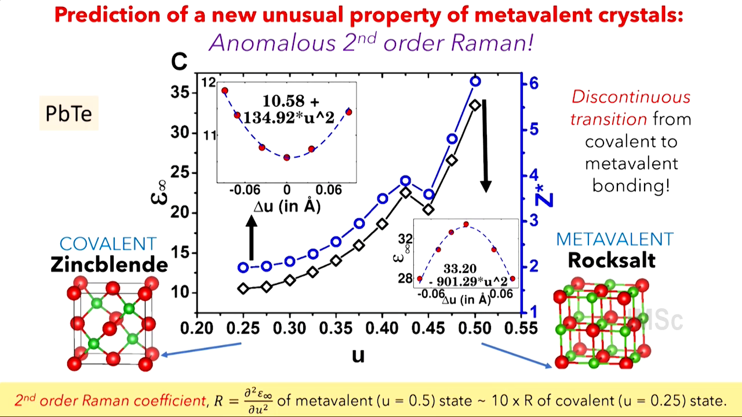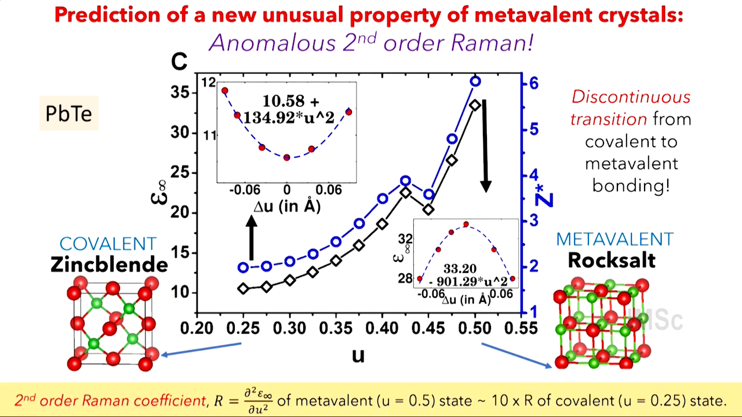In fact, now we can look at the evolution. It's a structural evolution from covalent state to metavalent state, and look at the epsilon infinity, the dielectric constant, which I told you was very anomalous for the metavalent state. Indeed, there is a discontinuous jump in it, and not only that, the slope of this is much higher than the variation in dielectric constant in the covalent case. It confirms that the transition from covalent to metavalent bonding is discontinuous.